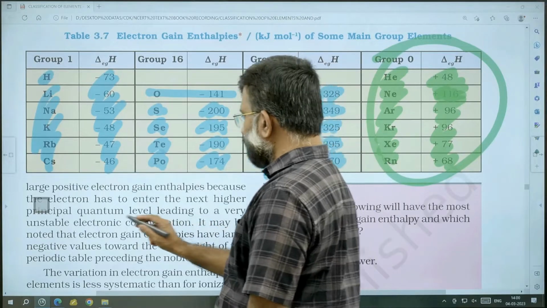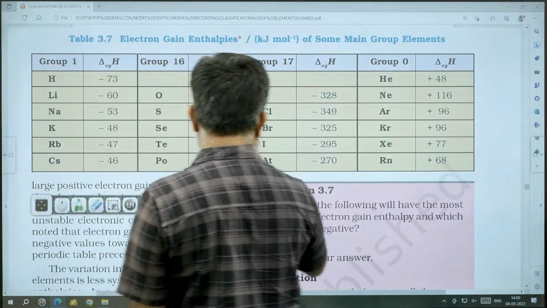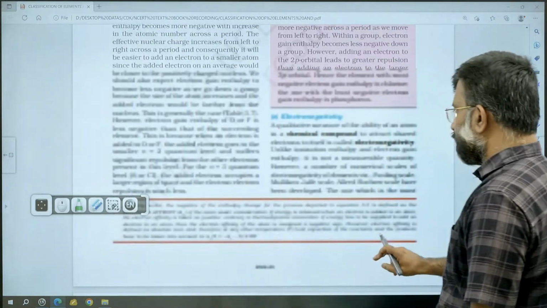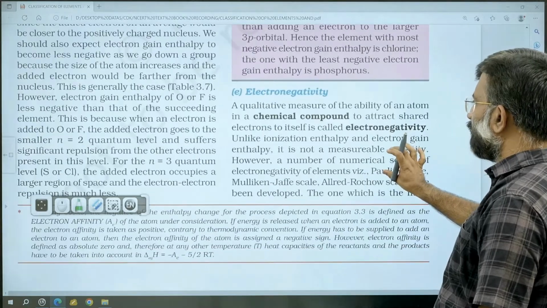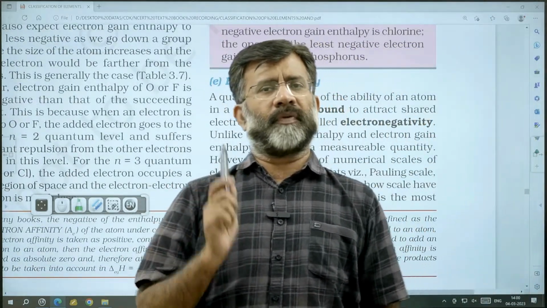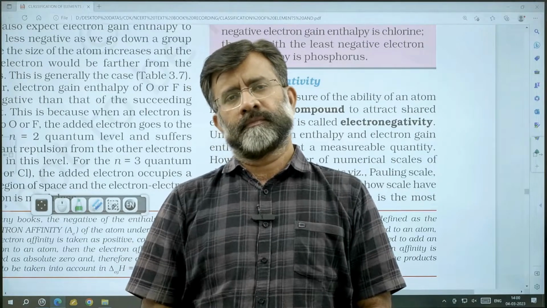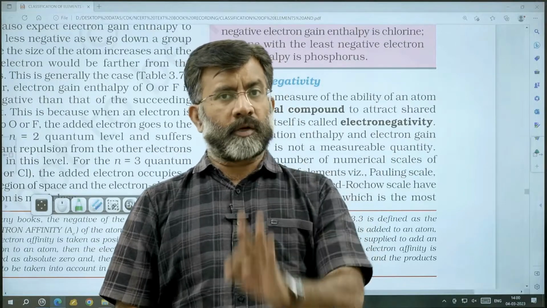What next is another very important thing, electronegativity. Regarding electronegativity, it is not the property of an isolated atom. Ionization enthalpy and electron gain enthalpy are properties of an isolated atom, while electronegativity is not.